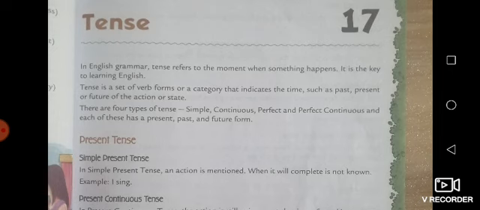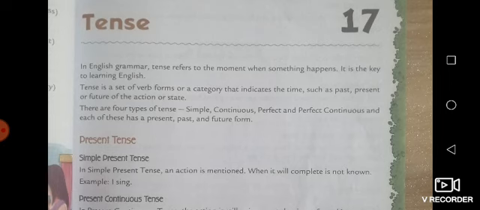So tense is a set of verb forms, a category that indicates the time, such as past, present या future of the action या state. So ये किसी action या state के time को indicate करता है, whether it happened in past, present या future.